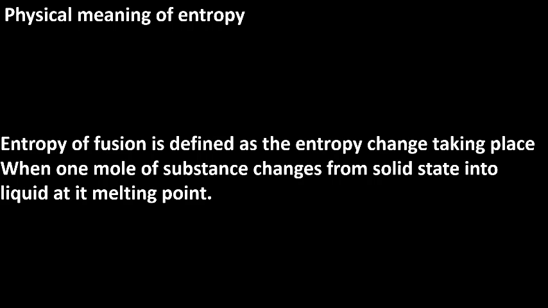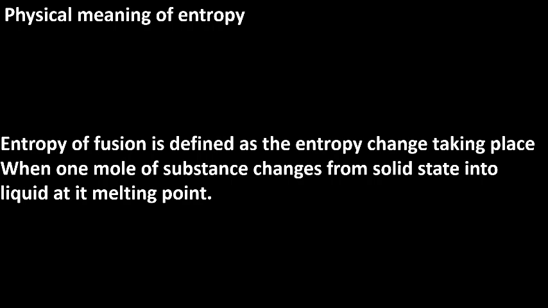Physical meaning of entropy. The physical meaning of entropy lies in its ability to provide a measure for the degree of disorder or randomness of the system. Greater the randomness, greater is the entropy. We know the arrangement of molecules or particles in solids, liquids and gases. In gaseous substances, the randomness is more, that is, the molecules are free to move from place to place. In liquid substances, it is less.